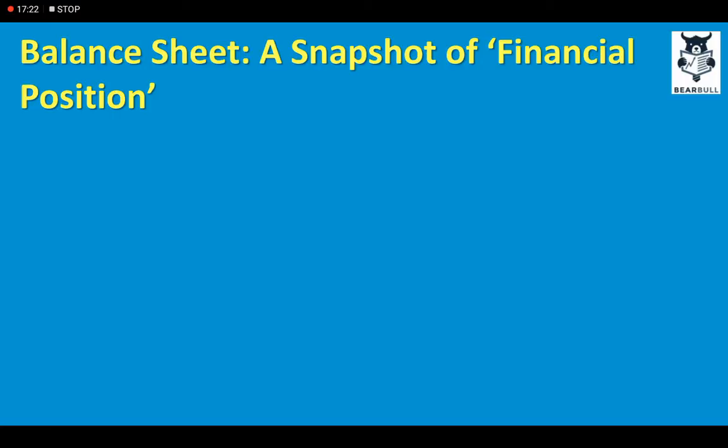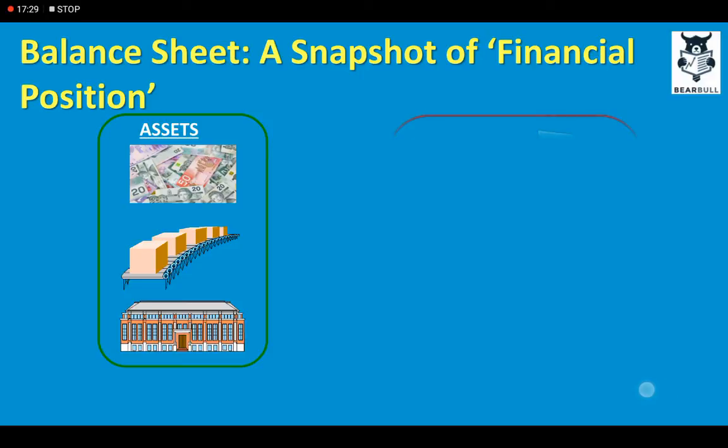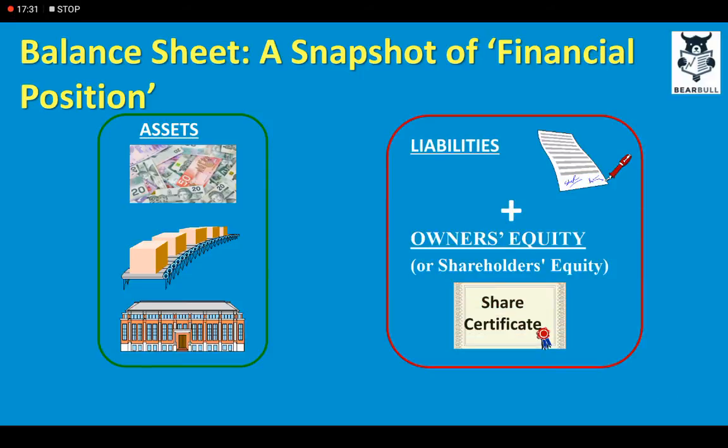So now we will talk about the balance sheet. Remember, the balance sheet primarily consists of assets, and assets always equal liabilities plus owner's equity or shareholders' equity, because assets are financed by two modes. Either we borrow money from banks, that is in the form of liabilities, or the owners contribute it through shareholders, through shares.